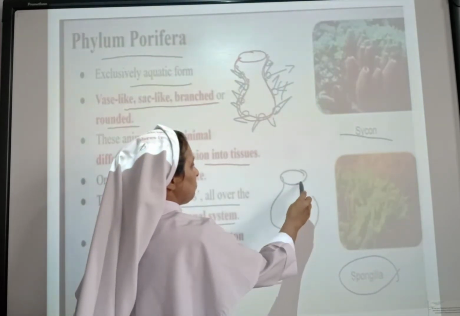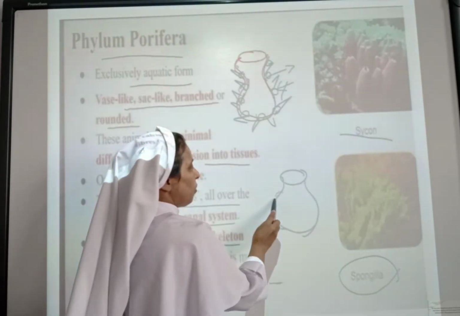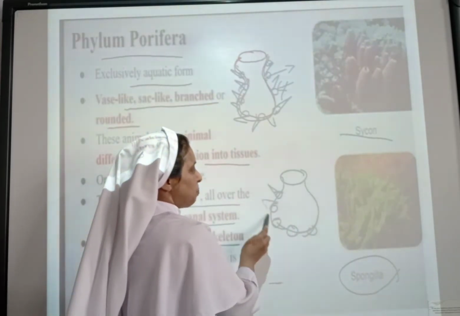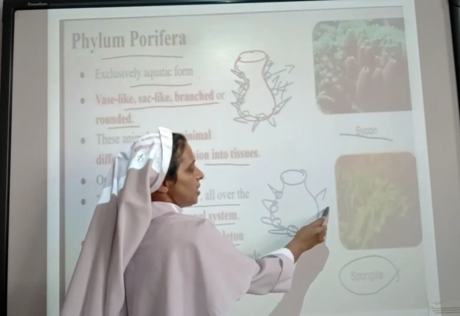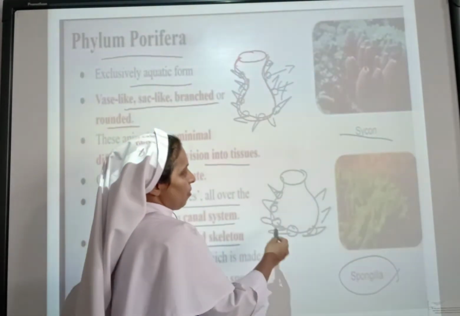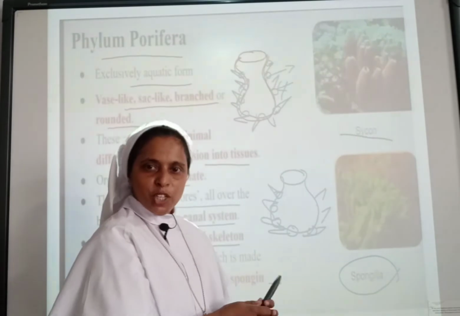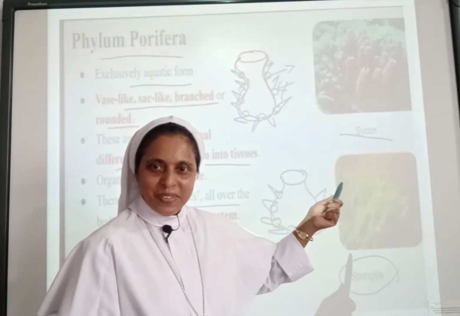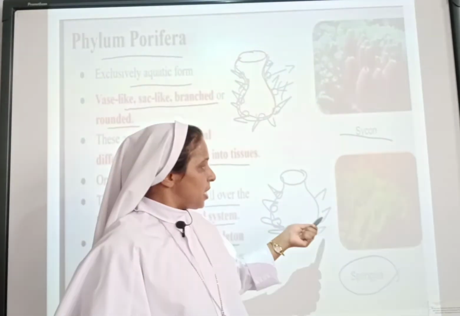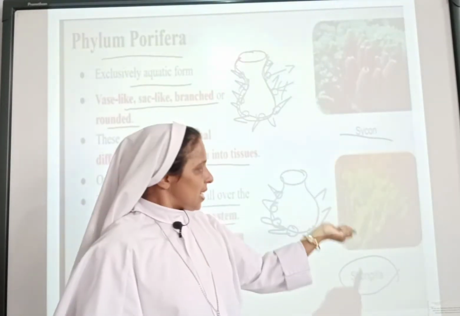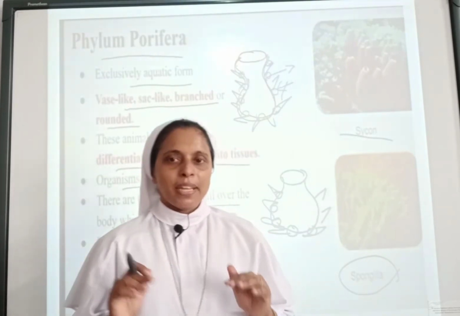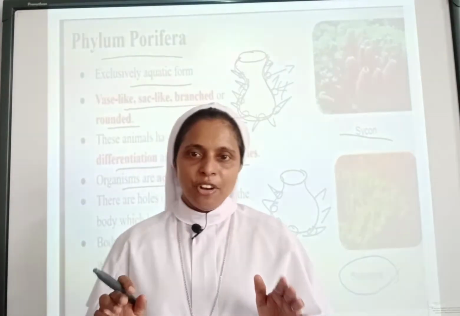Okay, vase-like structure. And all over the body they will be having pores, and they will be having spicules. Then the body is made up of calcium carbonate. That much you can remember, isn't it? So that body is made up of a hard skeleton, that is of calcium carbonate. Examples are Cycon and Spongilla. So you remember the names Cycon and Spongilla, then you will never forget.